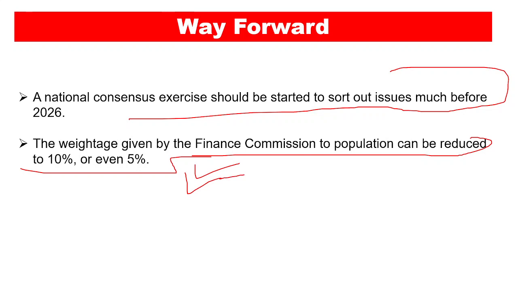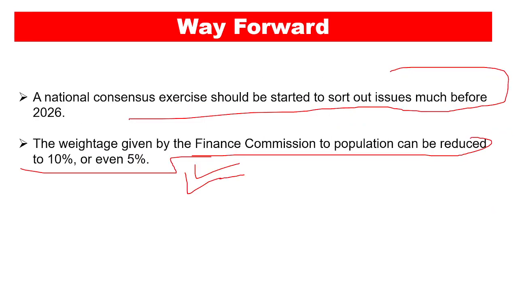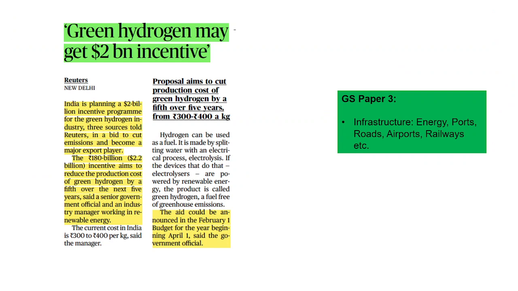So this is it regarding this particular newspaper article. We have talked about the Delimitation Commission. We have talked about delimitation, how delimitation is carried out, and why delimitation is carried out. And we have also talked about the case of Assam in this regard, and why delimitation is now happening after a long time of 14 years, right? So this is it regarding this particular newspaper article. Let's now head to the next important newspaper article.